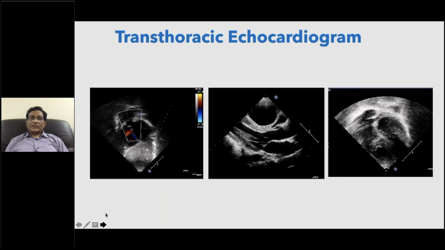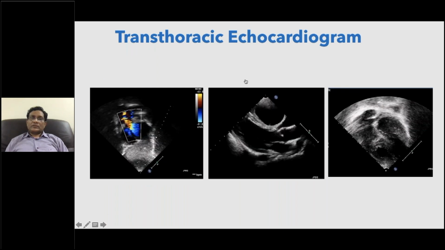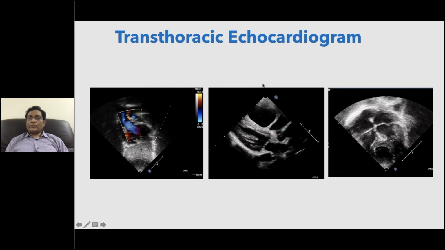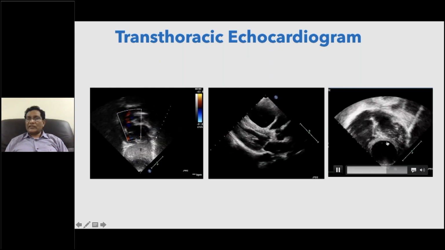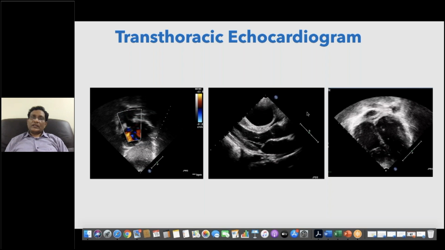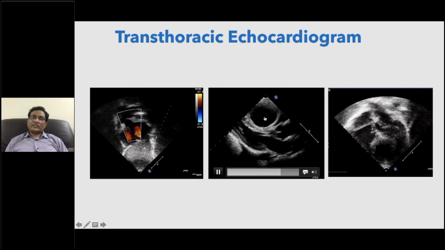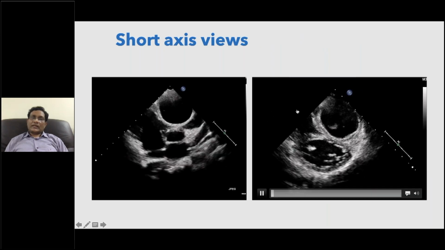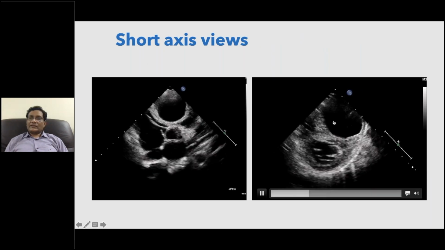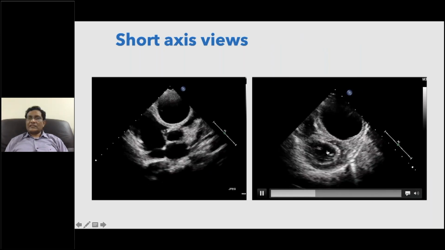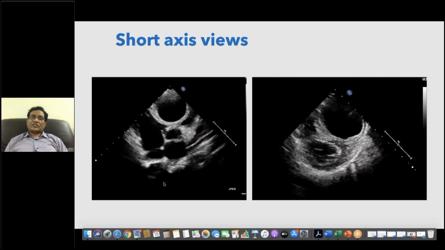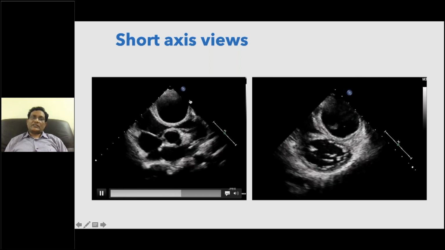What is that? So we did an echocardiogram. You can see the echocardiogram, some of the views showing some important structure here. You can see a cyst here, and here also a cyst. Again, you can see another. This is the right ventricle, this is the left ventricle. There's an absolutely very big cystic structure here. You can see that cystic structure.